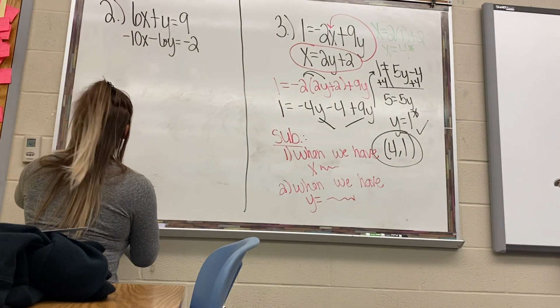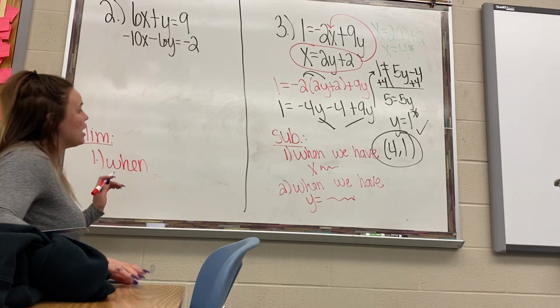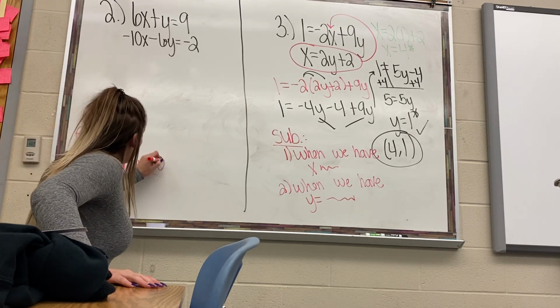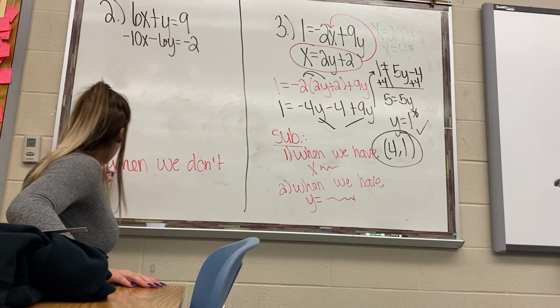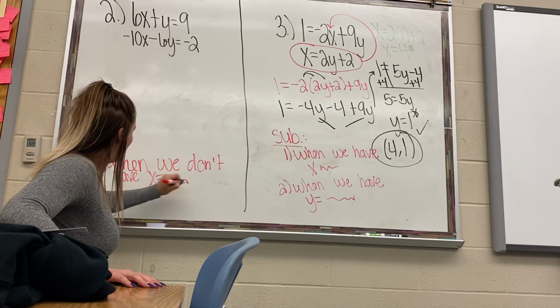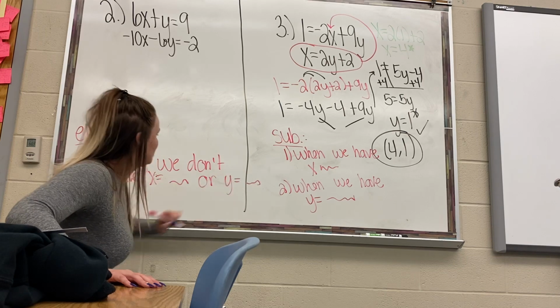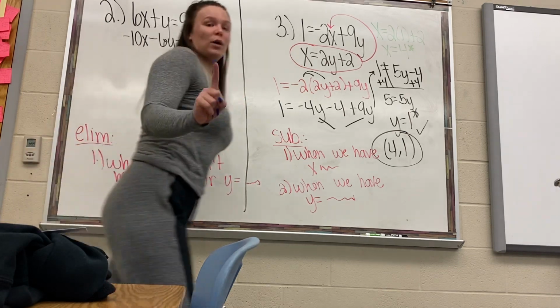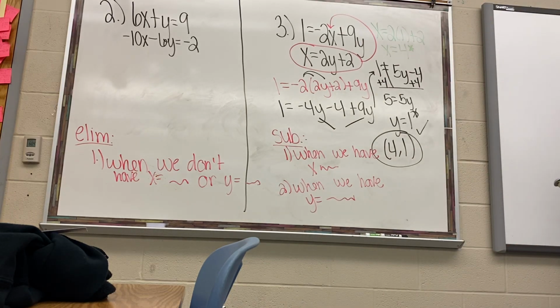So go ahead and write that down. And I know I'm left-handed, you can't see what I'm doing, and I'm so sorry. But when we don't have x equals something or y equals something, okay? That's number one. We use elimination when we don't have x equals something or y equals something.